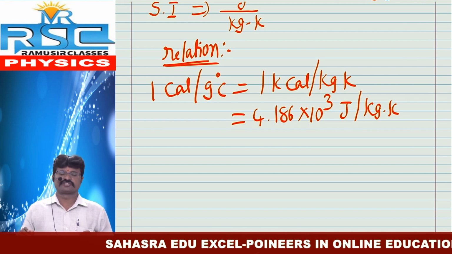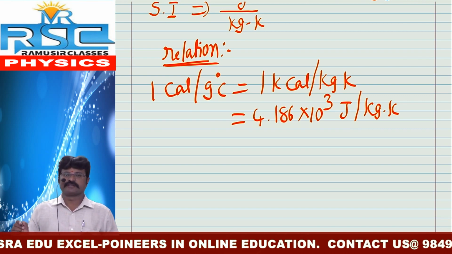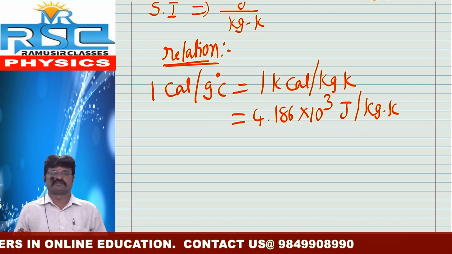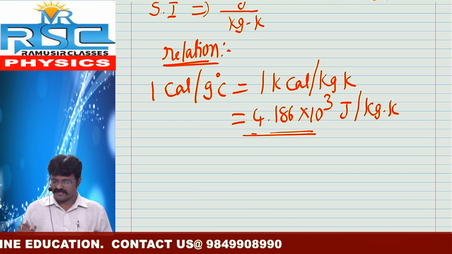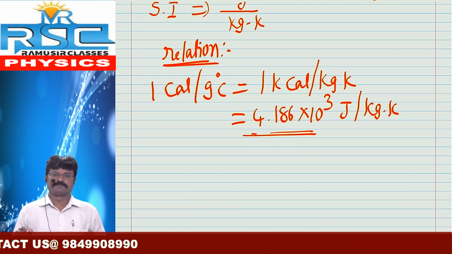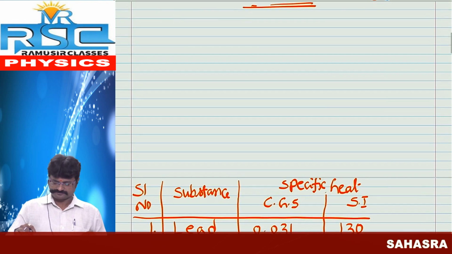In your examination also, it is a very important half mark question. 1 calorie by gram degree Celsius is equal to how many joule by kg Kelvin? It is 4.186 into 10 cube joule by kg Kelvin. So this is the relation between the CGS unit and SI unit of specific heat.